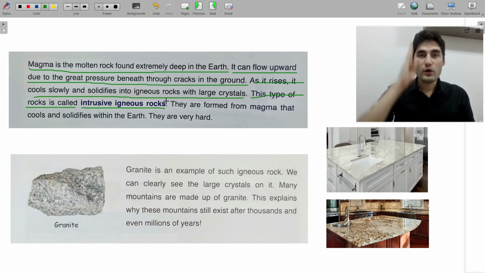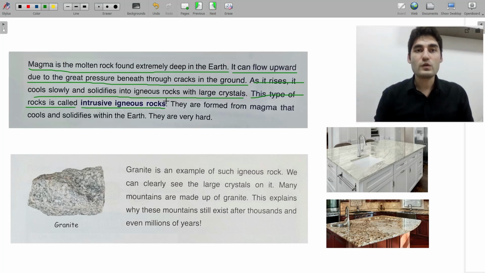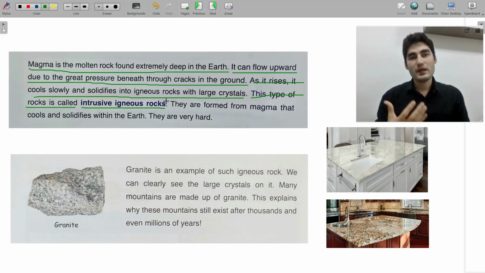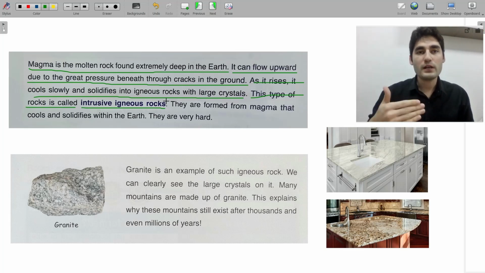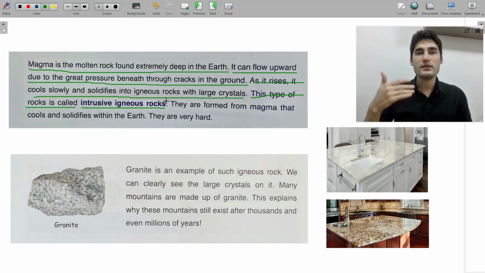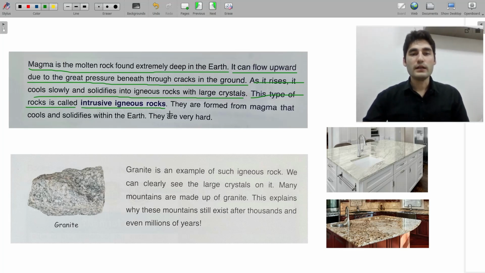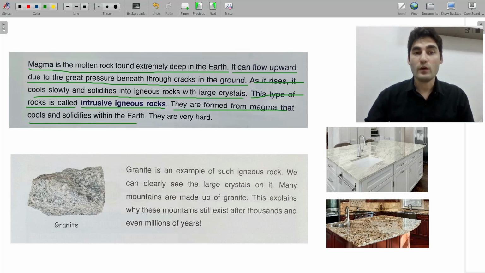And when the magma goes up, it starts to cool down. If it is like 200 centigrade, it becomes really cooler, and at the end it becomes like 30 degrees, like that. Okay, so they are formed from magma that cools and solidifies within the earth. They are very hard, so it becomes like that in the earth.